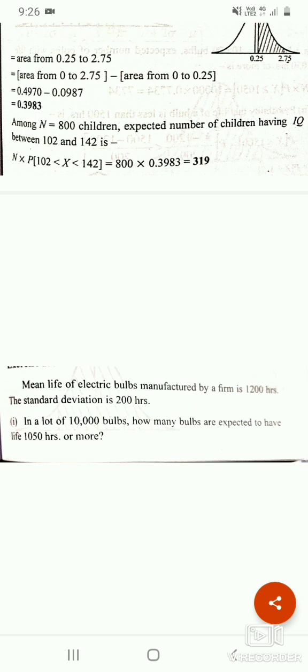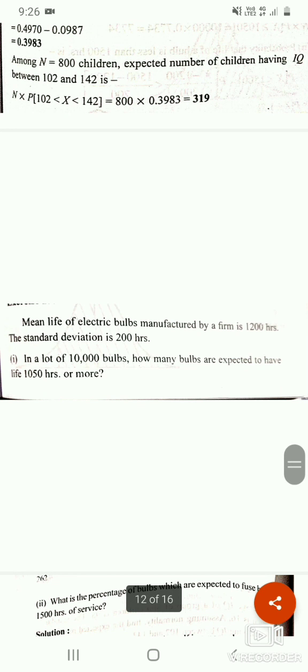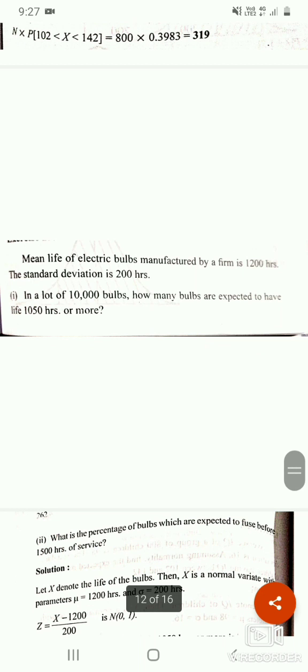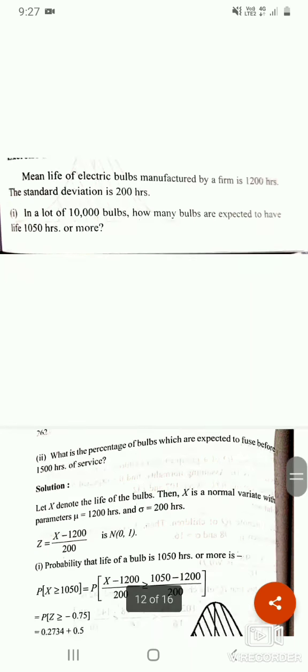The question is: the mean life of electric bulbs manufactured by a firm is 1200 hours. The standard deviation is 200 hours. The first sub-question is, in a lot of 10,000 bulbs, how many bulbs are expected to have a life of 1050 hours or more? And the second sub-question is, what is the percentage of bulbs which are expected to fuse before 1500 hours of service?